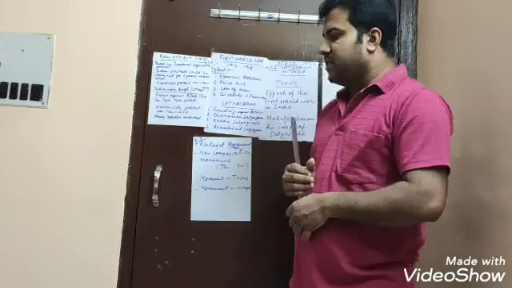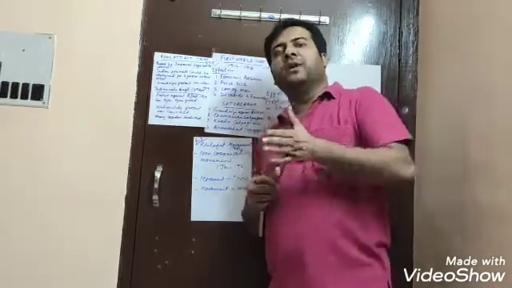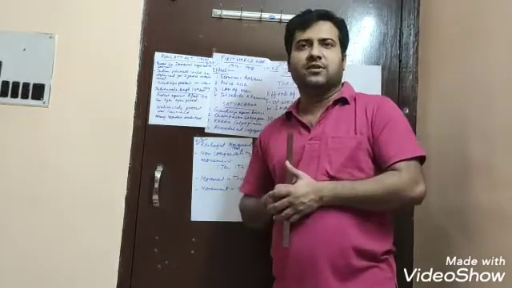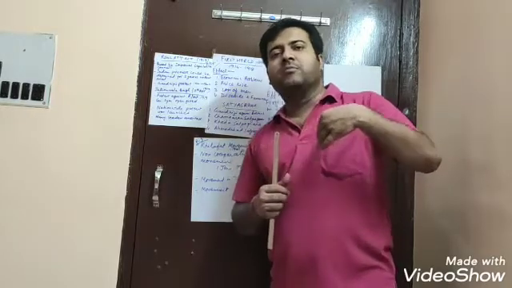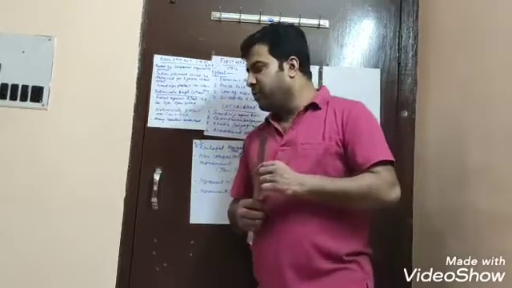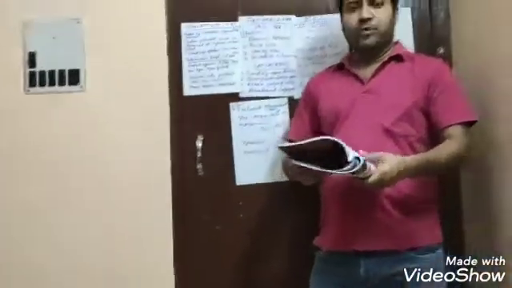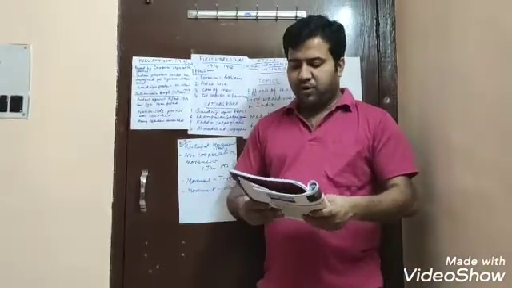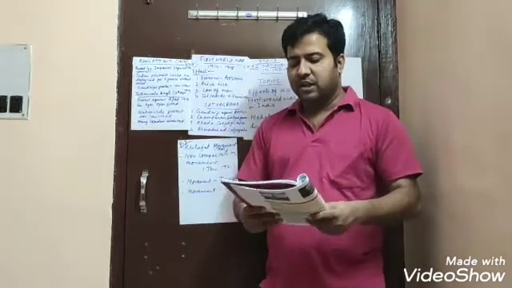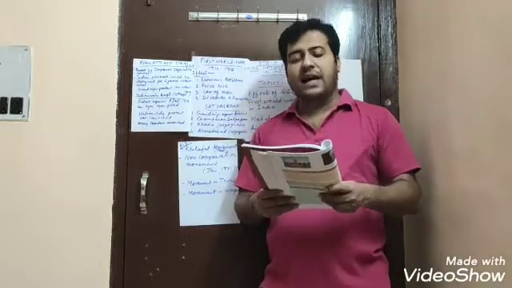Besides the garments, there were many other things that were boycotted. Many professionals resigned from their services. Many people returned their titles. Now I will read out from the book so you can understand what was actually done in this non-cooperation movement. I am reading a few lines. Page number 41. You can see the non-cooperation movement was finally launched in January 1921 by adopting certain measures to be taken at various stages.